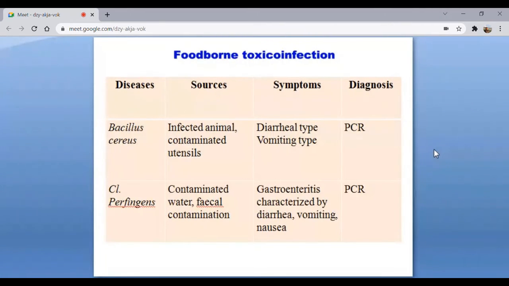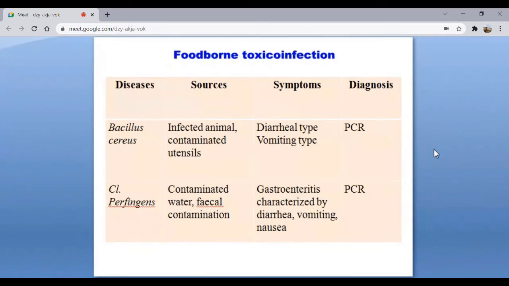In the examinations, the questions might come like which of the Clostridium perfringens causes food poisoning or foodborne diseases. Then it has to be type A. Type D causes what? It may come like that. Struck is caused by which type of Clostridium perfringens? Okay, so that is how you have to remember.